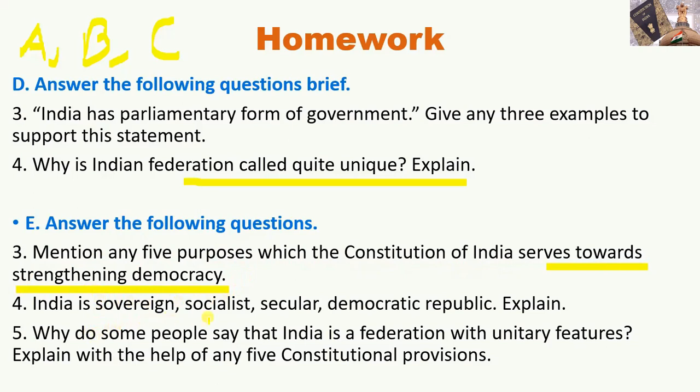India is a sovereign, socialist, secular, democratic republic. Explain. India has these features. You explain all these points, which are discussed in the module and given in your textbook also. Why do some people say that India is a federation with unitary features? Explain with the help of any five constitutional provisions. How this concept exists in our country, you have to explain with the help of your textbook.